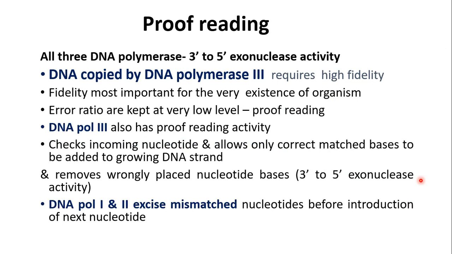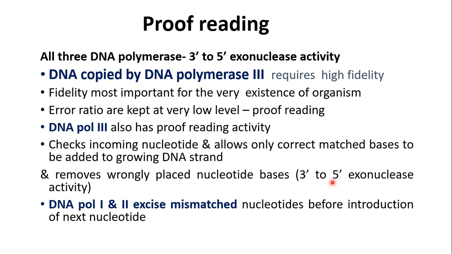Proofreading. All three DNA polymerases have 3' to 5' exonuclease activity. All the three have exonuclease activity. Fidelity of replication is very essential for the existence of an organism. Proofreading refers to the error correcting process. All three DNA polymerases have proofreading activity. It checks the incoming nucleotides and allows only the correctly matched bases, that is complementary bases, to be added to the growing DNA strand. DNA polymerase 3 has 3' to 5' exonuclease activity.